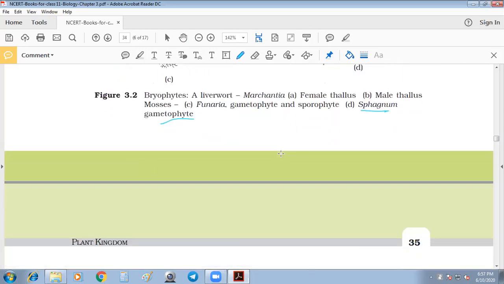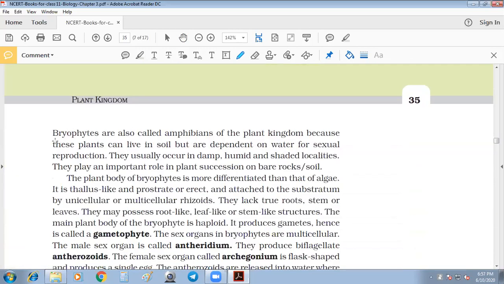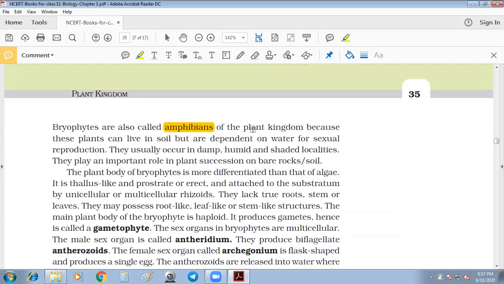Going to the text, bryophytes are also called amphibians of the plant kingdom, which we need to know. Why amphibians? Because they can live in water, that is aquatic, and also on land. These plants can live in soil but are dependent on water for sexual reproduction.